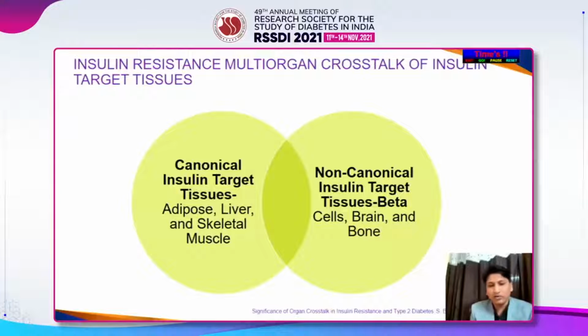So we have both the canonical insulin target tissues and the non-canonical insulin target tissues. Canonical target tissues include the adipose tissue, the liver, and the skeletal muscle, while non-canonical target tissues include the beta cells, brain, and the bone.